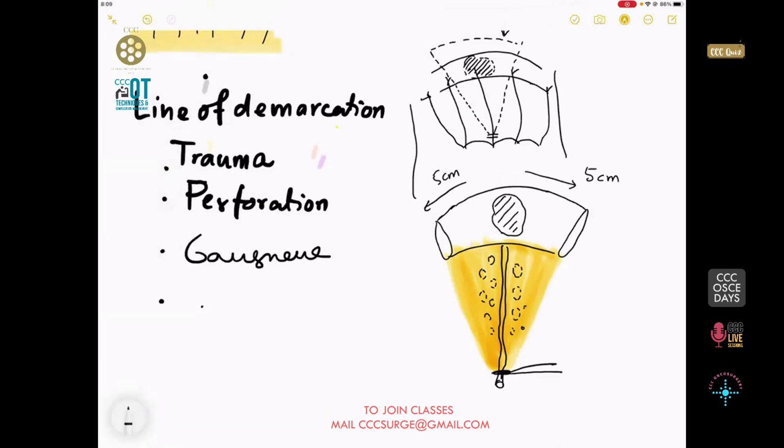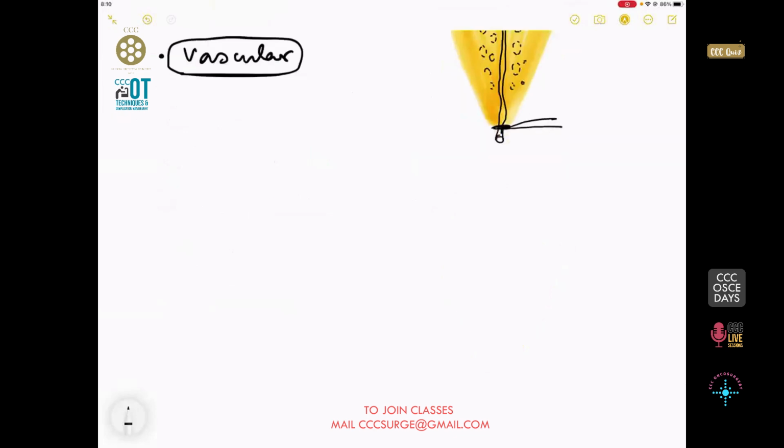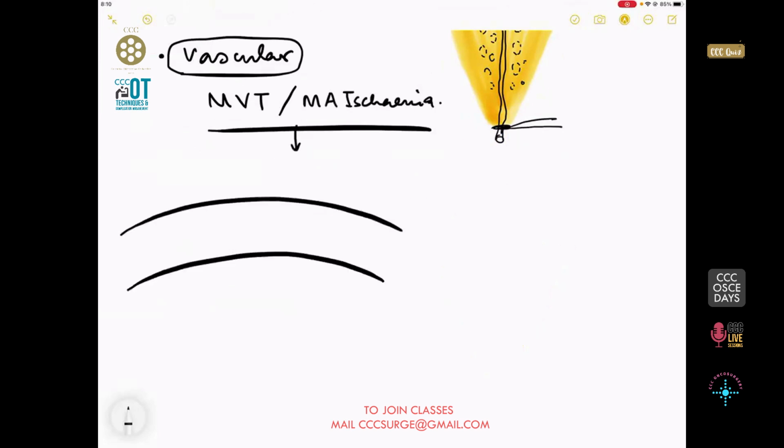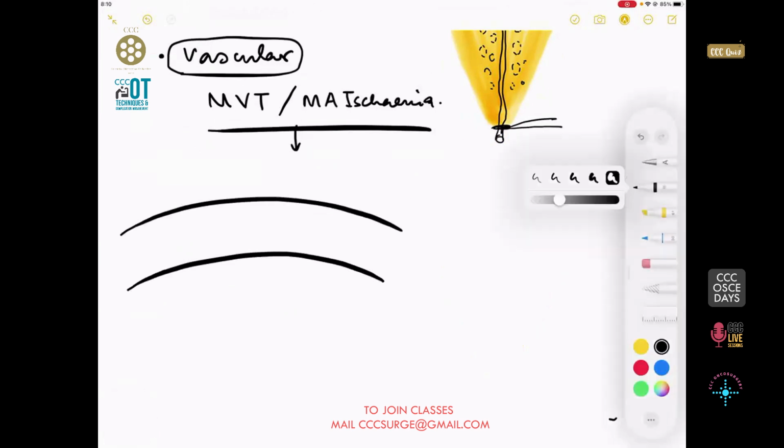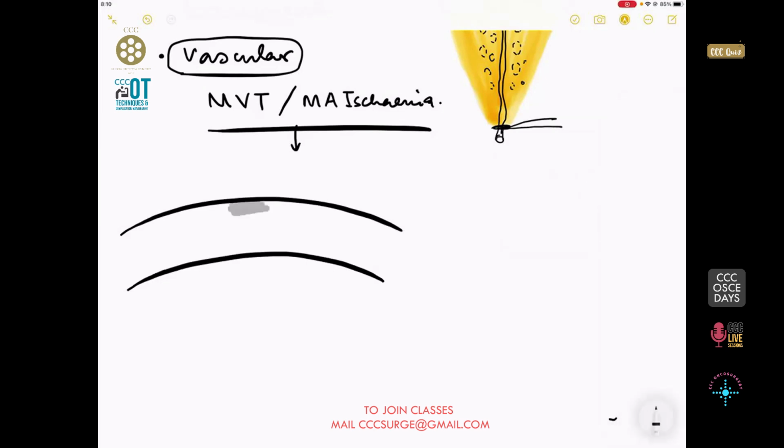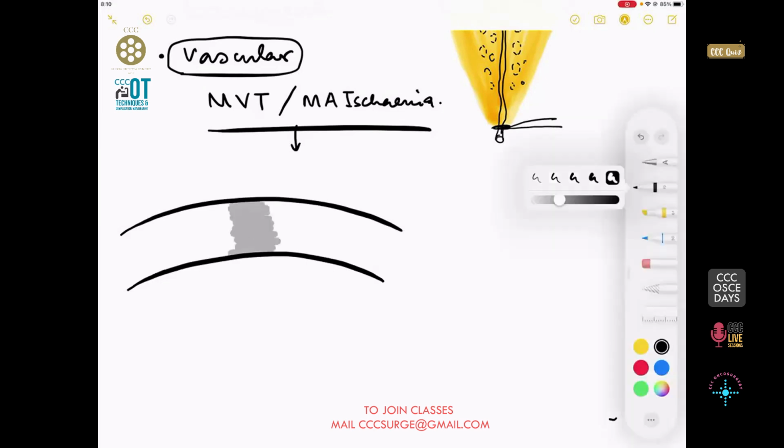Or benign pathology could be a vascular cause. Like we had one gentleman who was in the army, and he had a condition called mesenteric venous thrombosis. We had another gentleman with mesenteric arterial ischemia. Remember that in both these conditions, the usual picture is that you always get one piece of the intestine which is always black in color like this. Now sometimes it is more blackish.